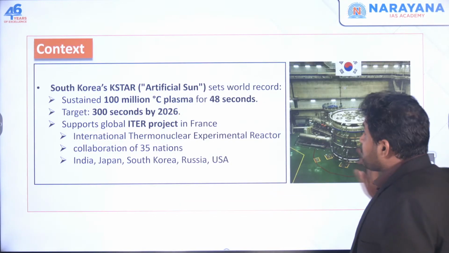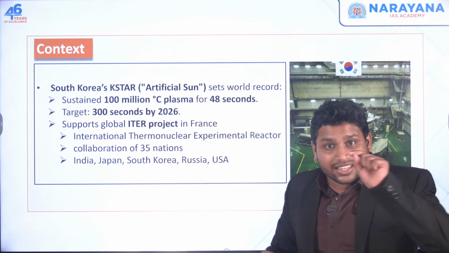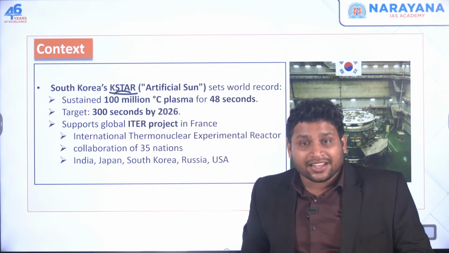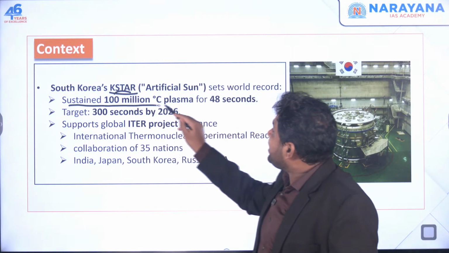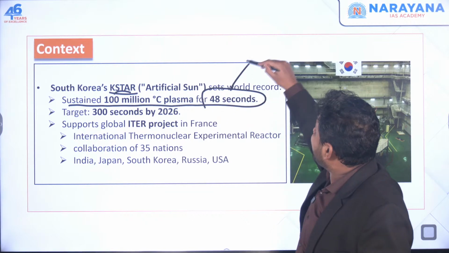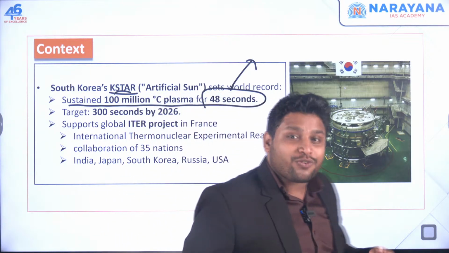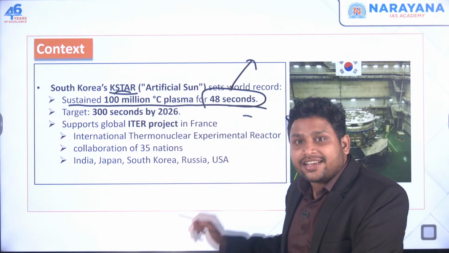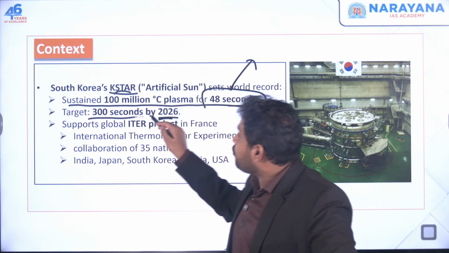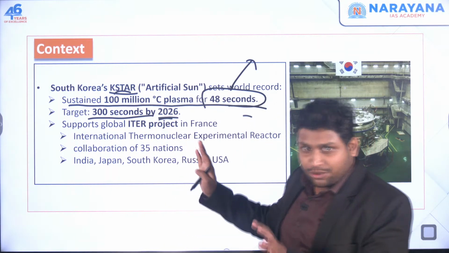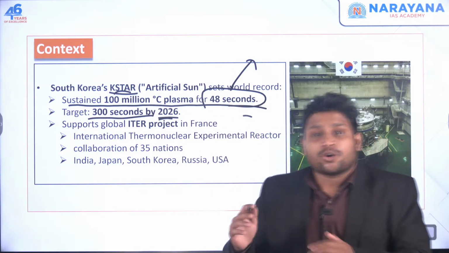Now you look at the news from South Korea. Why is it in the news? Because South Korea is saying they have developed a tokamak. The name of that tokamak is K-Star. And right now they have made a world record, wherein they could sustain 100 million degrees Celsius plasma for 48 seconds. See the difference. India is not even in a position to do it for 1 second, and they have done it for 48 seconds. And they're saying with a few more efforts, by the year 2026, we'll do it for 300 seconds. So they'll certainly do a really good job. Now, if they could do this, the entire world is going to learn from South Korea.